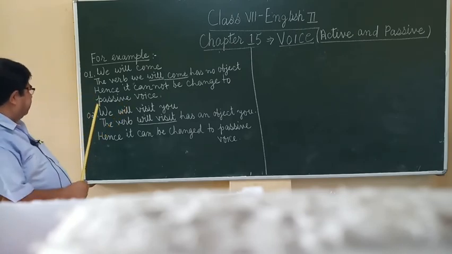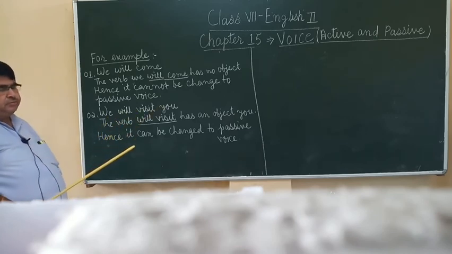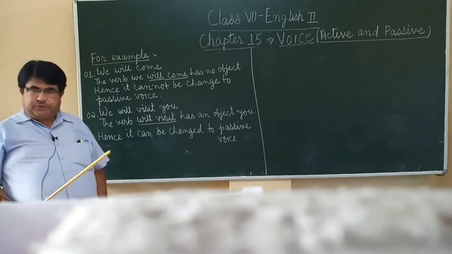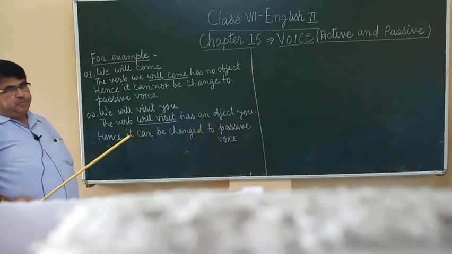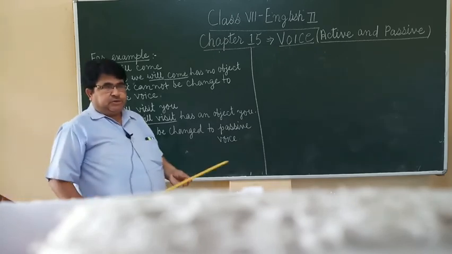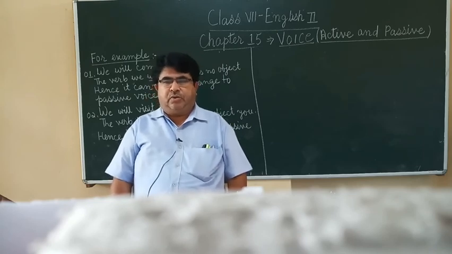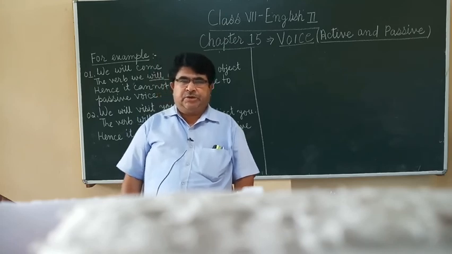Now you see the second example, we will visit you. The verb will visit has an object you. Hence, it can be changed to passive voice. I think you have understood all the rules of changing from active voice to passive voice.